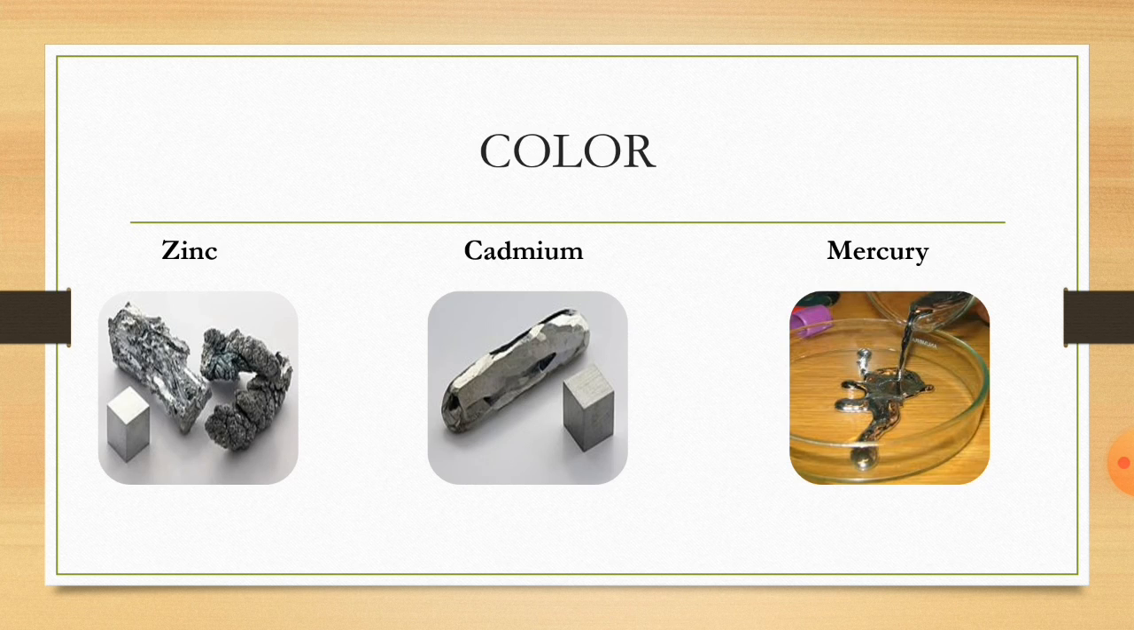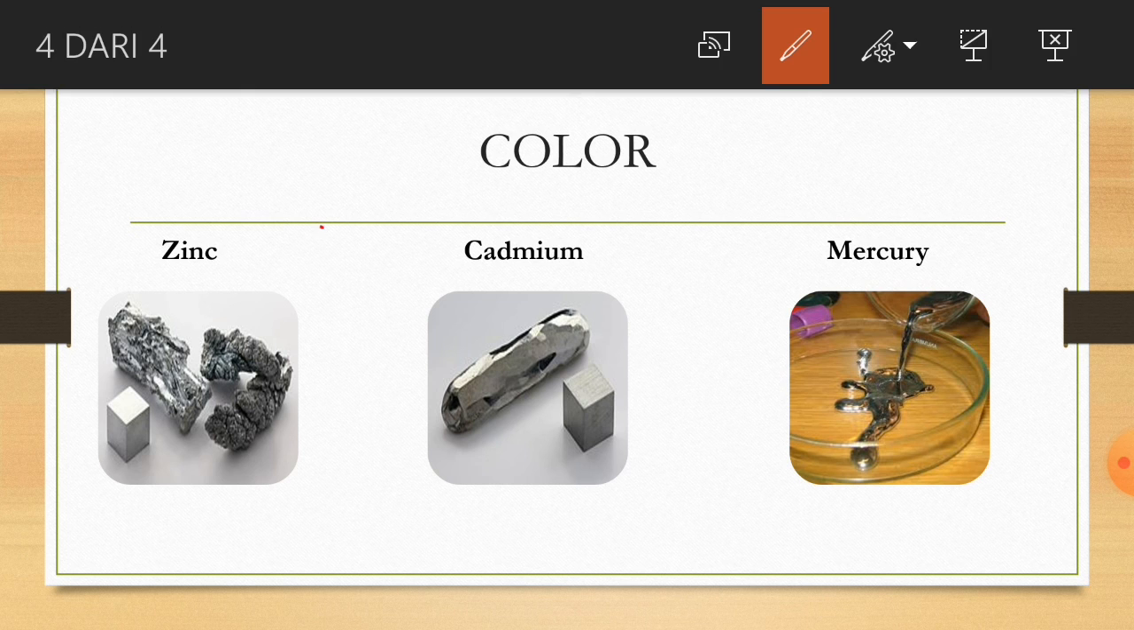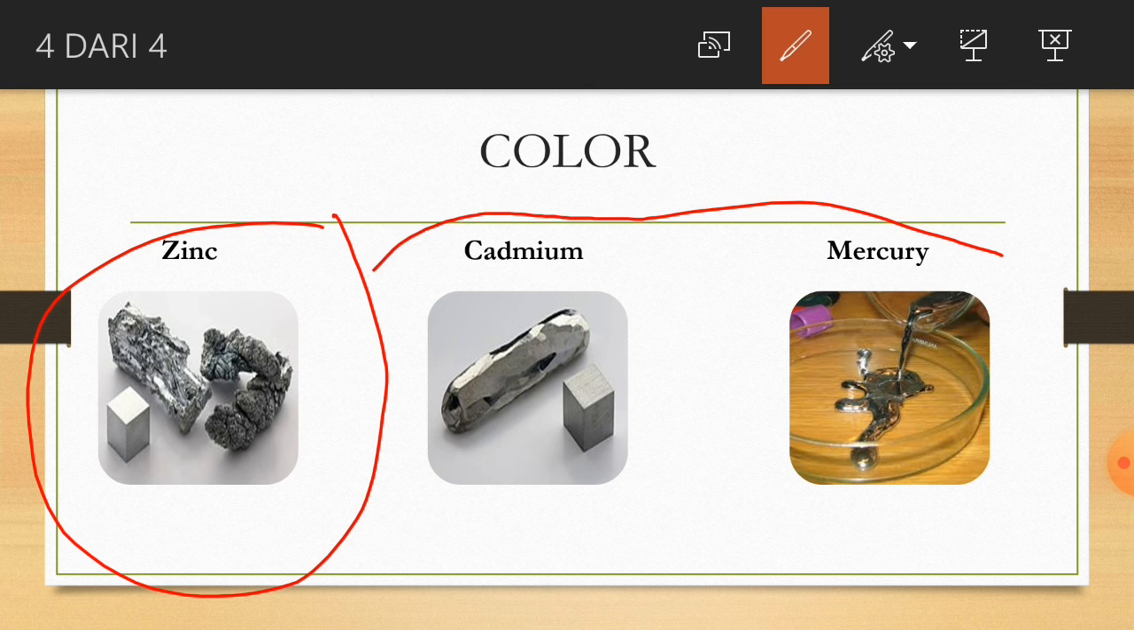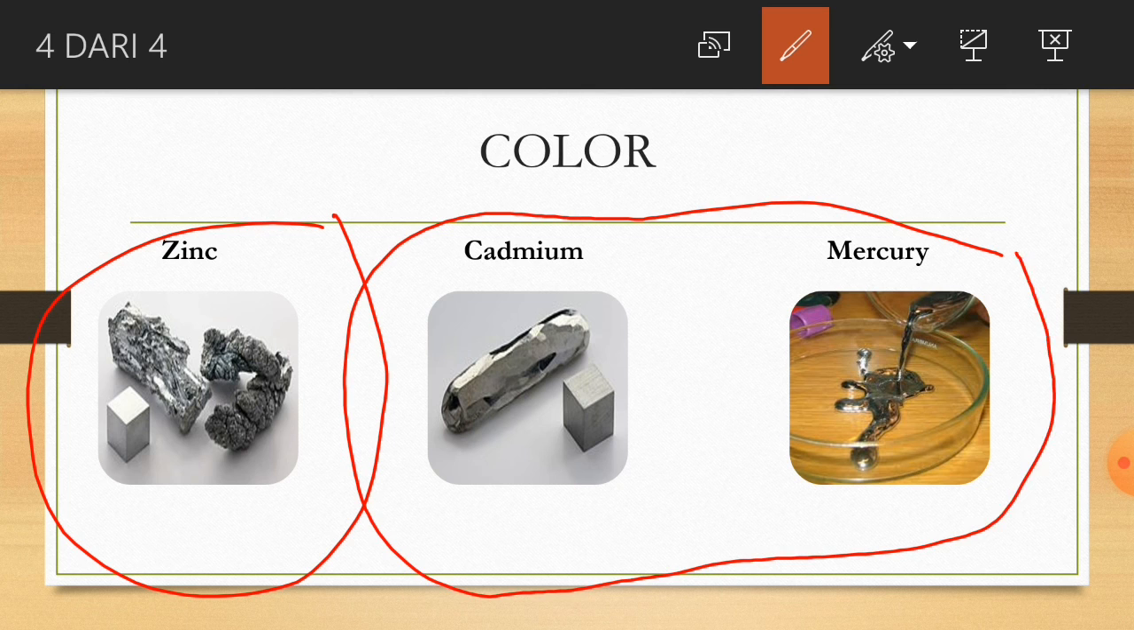The next is the color of the group 12 elements. First is zinc. Zinc's color is light gray. Zinc is the one of the group 12 elements which has a different color. The other elements, cadmium and mercury, have the same color, which is silver. So zinc is the different one with light gray color, and cadmium and mercury have the same silver color.